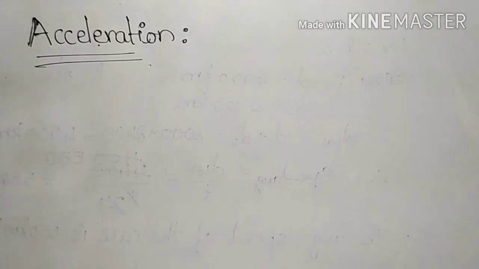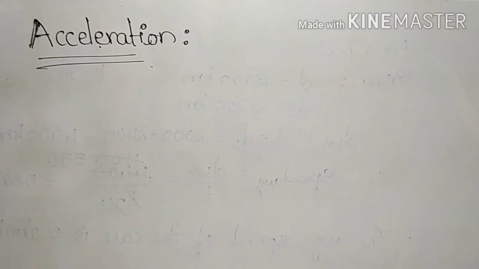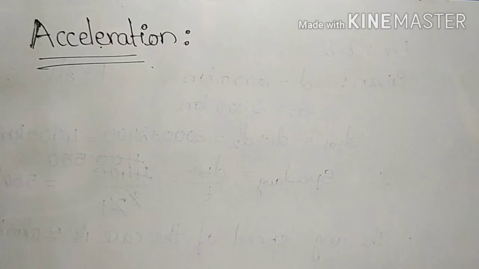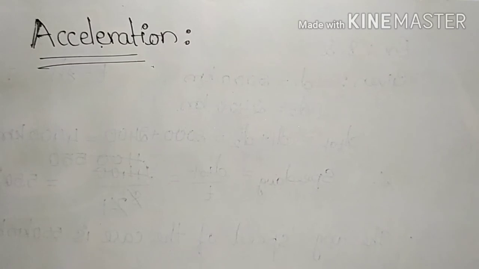So whenever we talk about uniform motion, the motion where an object covers equal distances in equal intervals of time, its speed or velocity always remains constant. Say for example, if a body covers 2 meters in 2 seconds, its speed is 1 meter per second. Next, 2 meters in 2 seconds, 1 meter per second. In the third case, 2 meters in 2 seconds, once again 1 meter per second.